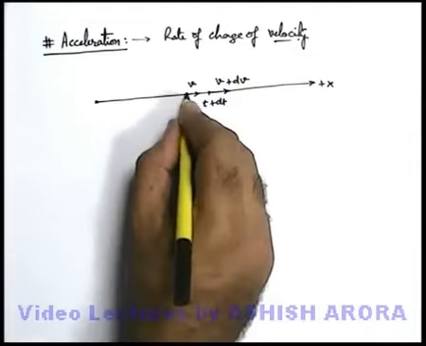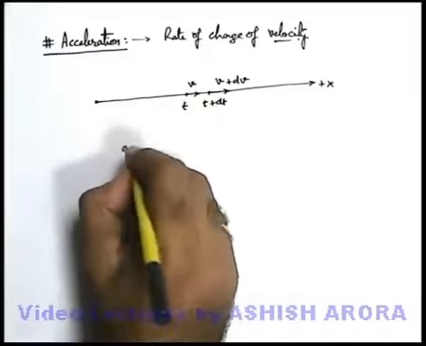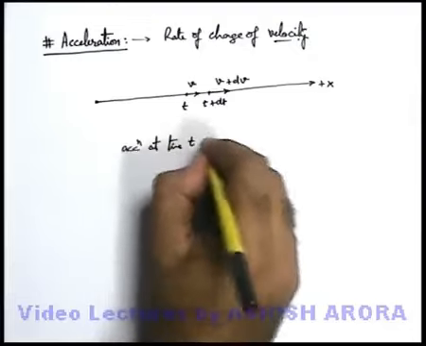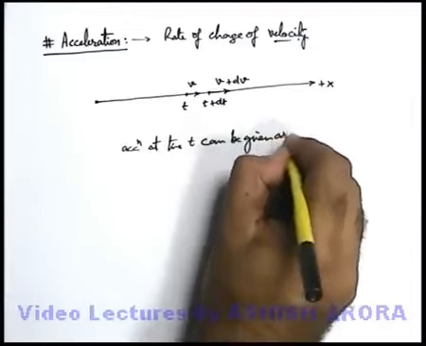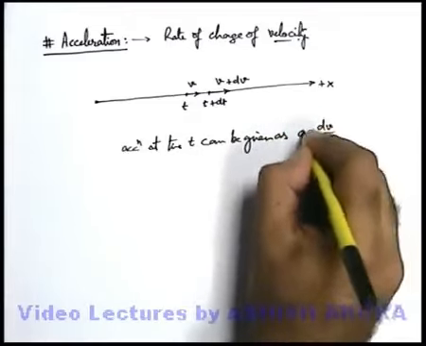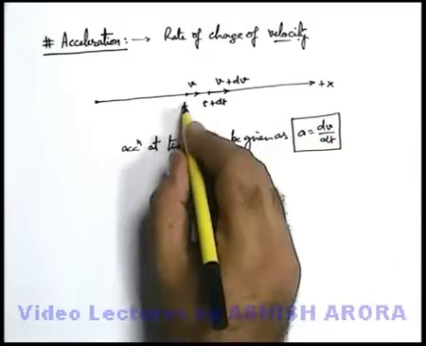Then at this time t, as dt is a very small neighborhood of t, we can write the acceleration at time t as dv by dt. This is the instantaneous acceleration at time t.